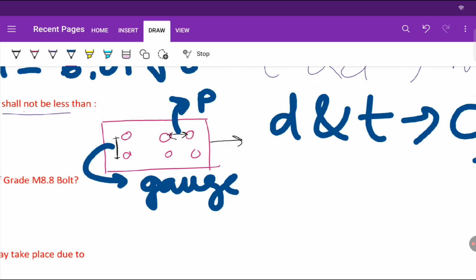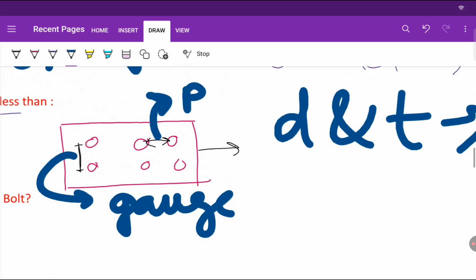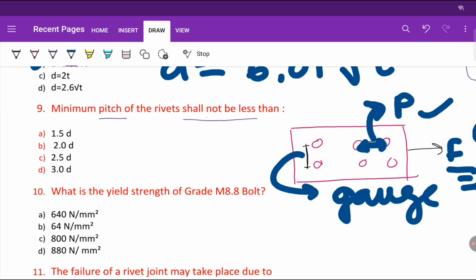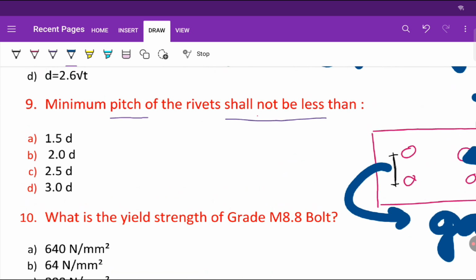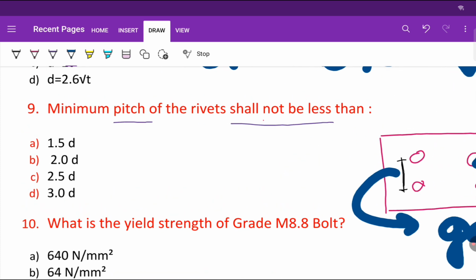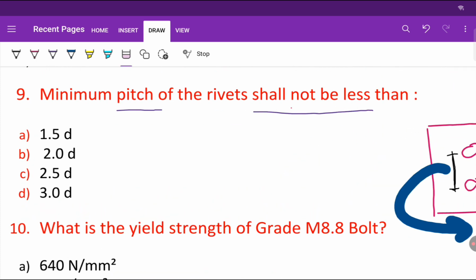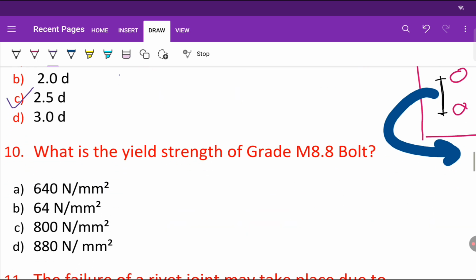Here, not just the horizontal distance, but the distance in the direction of force. If the force is acting in this way, the distance between two consecutive rivets in the direction of force is called pitch. So the minimum pitch of the rivet shall not be less than 2.5 of D, right?